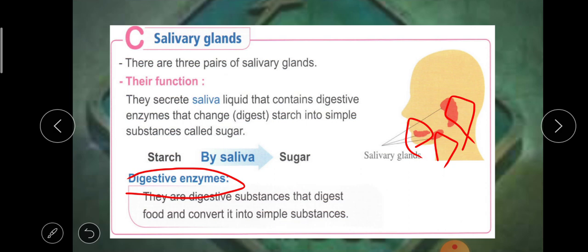What is a digestive enzyme? It is a digestive substance that breaks the food from a complex form into a simple form.